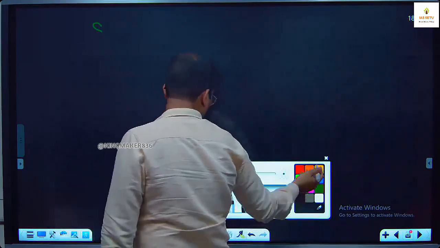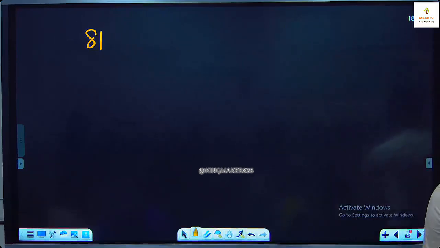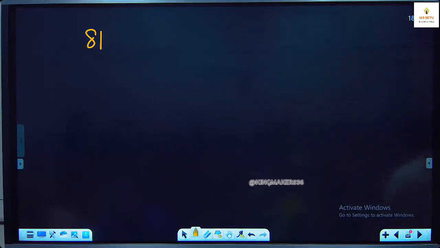81. Find sum of the factors of 81. What is 81? 3 to the power 4.